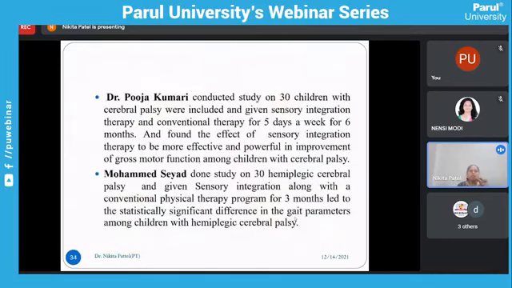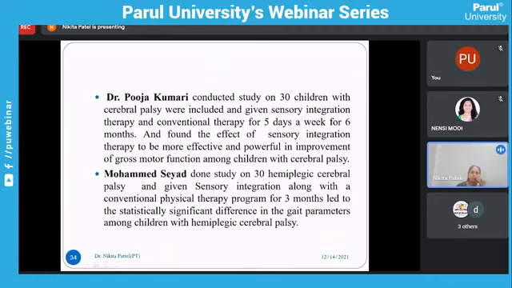Dr. Pooja Kumari conducted a study on 30 children with cerebral palsy, who were given sensory integration therapy and conventional therapy 5 days a week for 6 months, and found the sensory integration therapy to be more effective and more powerful in improving GMFM among children with CP. Mohammad Sayed did a study on 30 hemiplegic cerebral palsy children and gave sensory integration along with a conventional physical therapy program for 3 months, which led to a statistically significant difference in gait parameters among children with hemiplegic cerebral palsy.